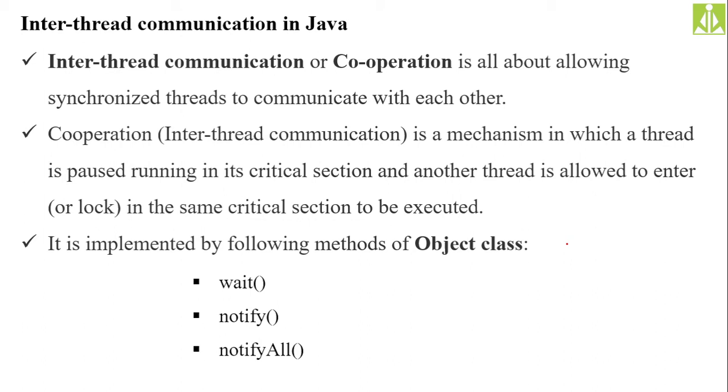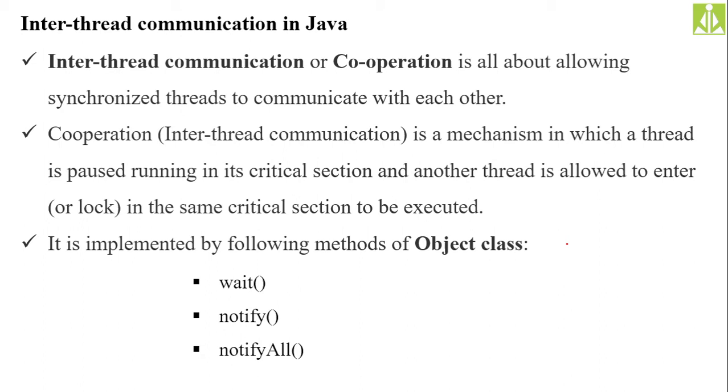Cooperation is a mechanism in which a thread is paused from running. Even though thread 2 is holding the R2 resource, it will be paused, in the sense it will be kept on hold or in the runnable state so that it will release the resources in its critical section, and another thread is allowed to enter or lock the same critical section to be executed. When all the required resources are with you, then only you are allowed to enter the critical section.